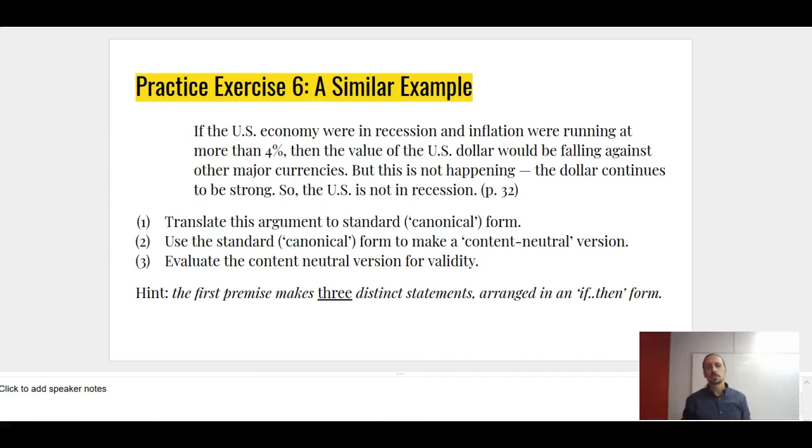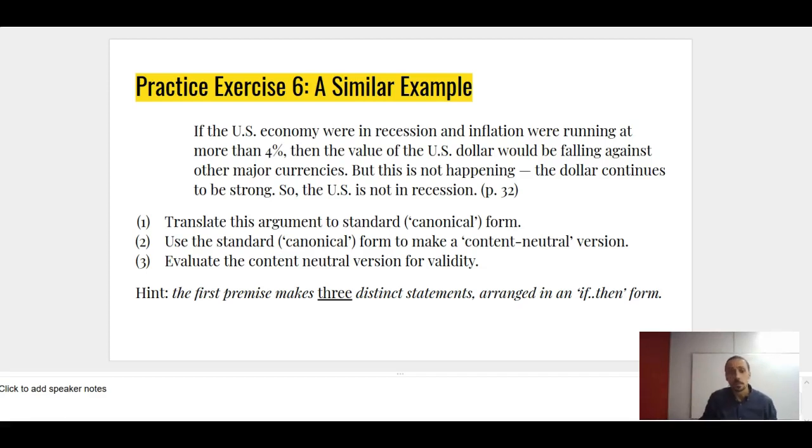Okay, so let's solve practice exercise 6 together. This is a bit of a tricky one. Now, the argument is invalid, but the reason why is a little sophisticated. So let's take a few minutes to look at it properly. First thing we need to do, however, is to identify the premises and the conclusion.